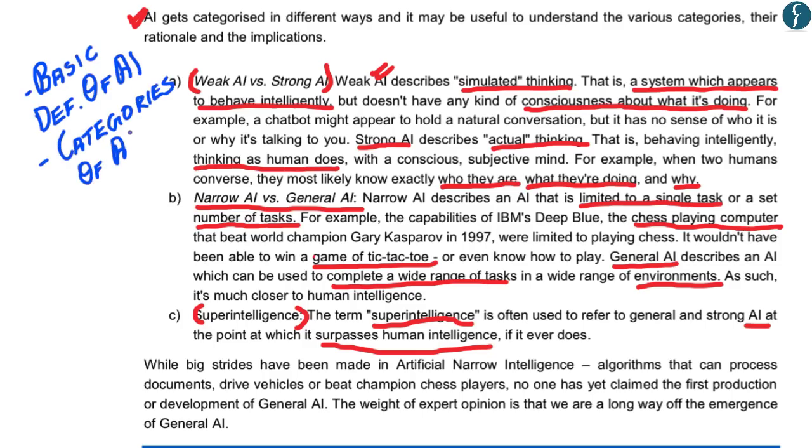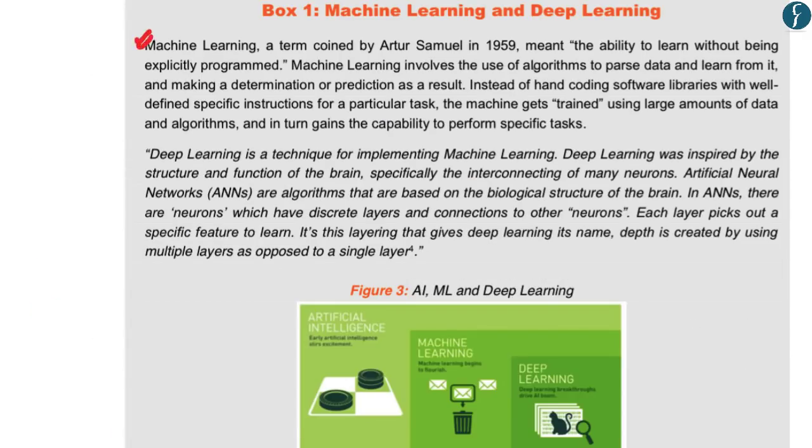Hopefully up till here you understood the basic definition of artificial intelligence and the categories of artificial intelligence. Now let us understand what is meant by machine learning and deep learning. Machine learning means the ability to learn wherein the machine has not been actually programmed to learn in that manner. The machine is able to get trained with the use of algorithms, and by performing various tasks and learning new data, the machine would be able to learn by itself from performing that task and from that data.